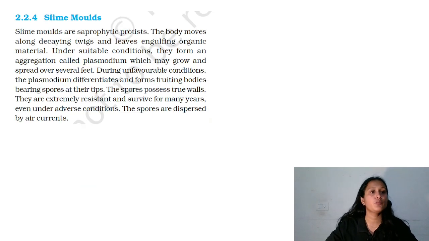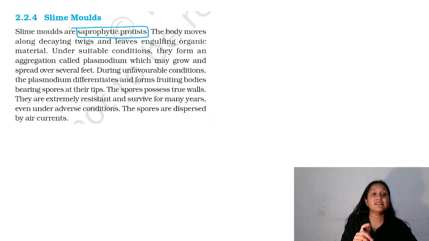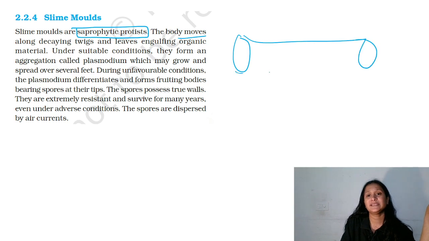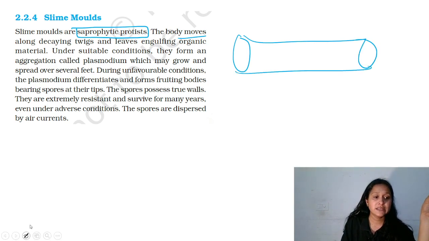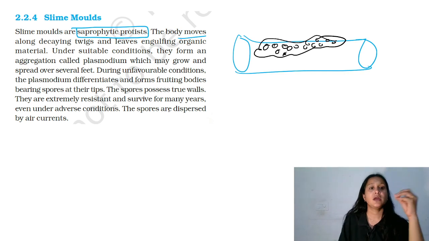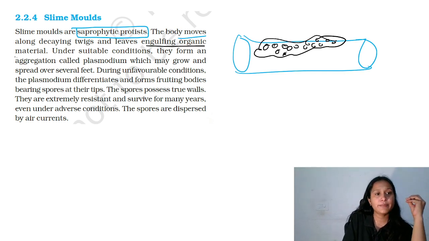Euglenoids is clear. Moving ahead to the slime mold. They are saprophytic protists. They have a saprophytic mode of nutrition. The body of slime molds moves along a decaying twig. Suppose this is a twig, this is a decaying twig. So on this, the body of the slime mold moves and it becomes multinucleate. You talk about plasmodial slime molds. They engulf the organic material present there.